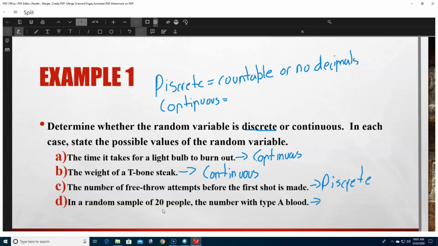Last one. In a random sample of 20 people, the number with type A blood. Thinking about blood types, you either have A, AB, A negative, A positive, B negative, O negative, and O positive, I think. Anyway, when you're counting people, right, 20 people, the number with type A blood will be a person. So it's going to be 1 person with type A blood, 2 people with type A blood, 3 people with type A blood. There's no 1.5 person with type A blood. Doesn't count. Everybody's a human being. So, discrete as well.